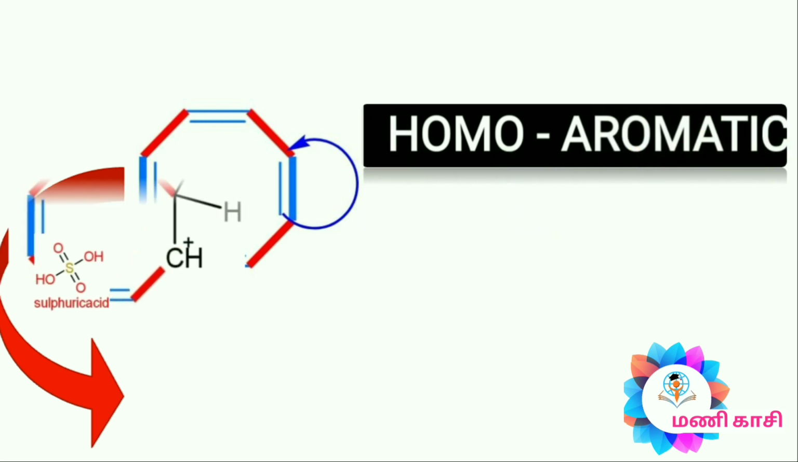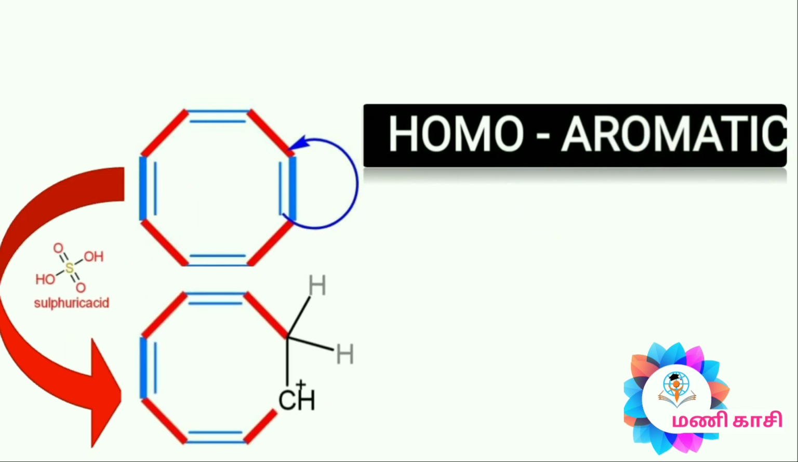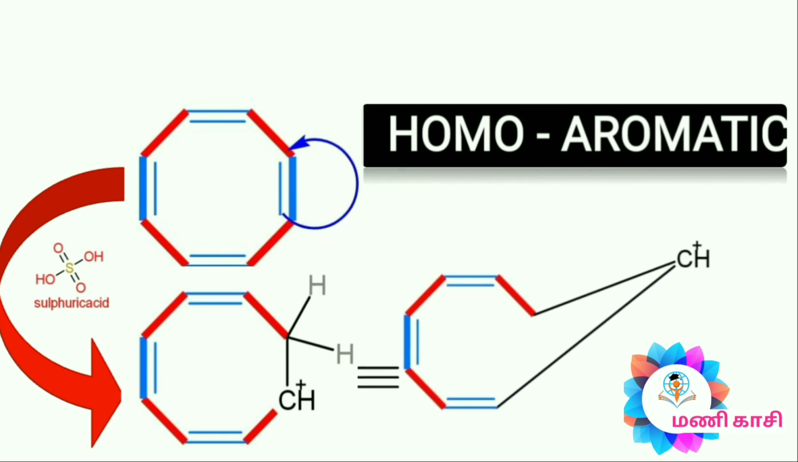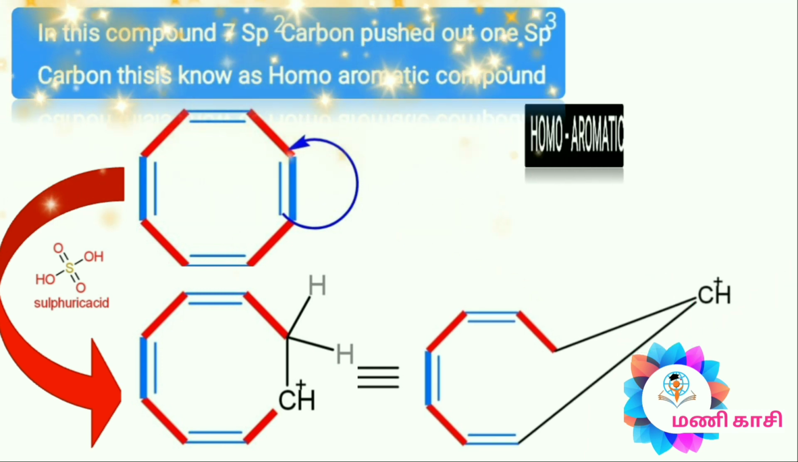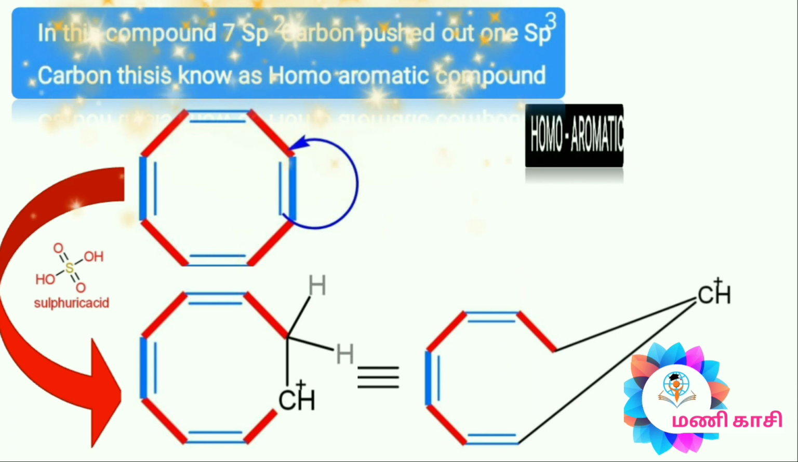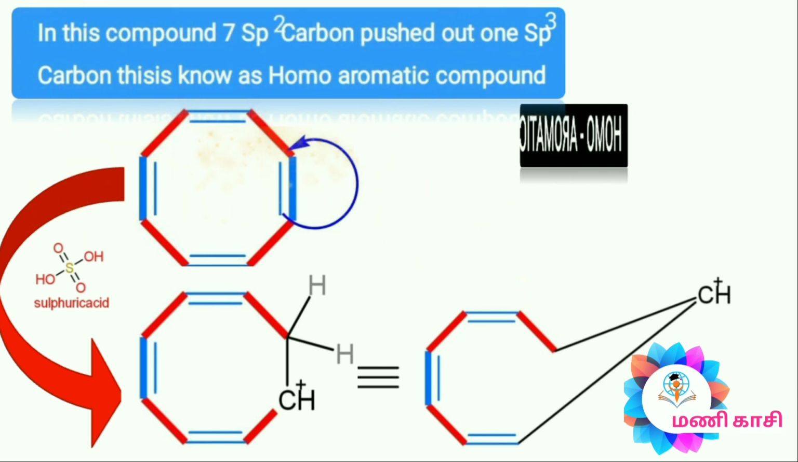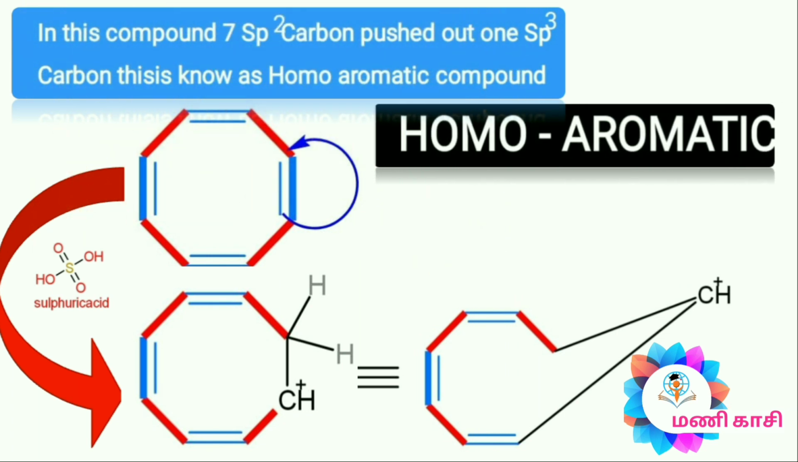In this case of the cyclooctatrienyl cation, known as homoaromatic, because the 7 sp2 carbons push the 1 sp3 carbon out of the plane. So this compound is homoaromatic.